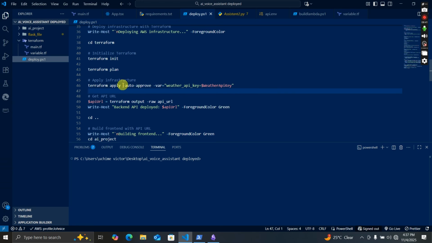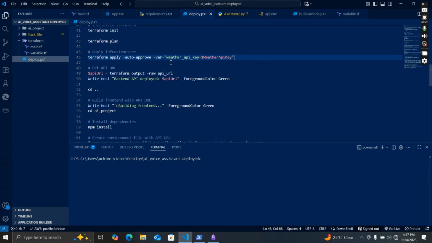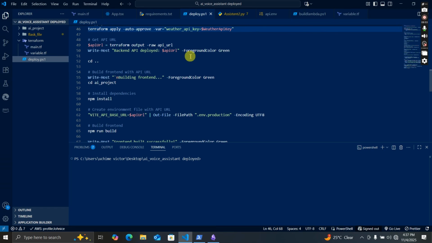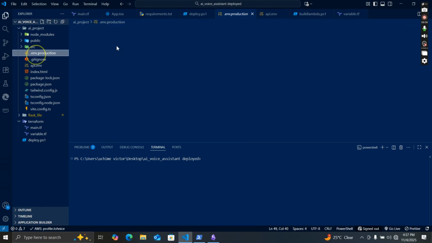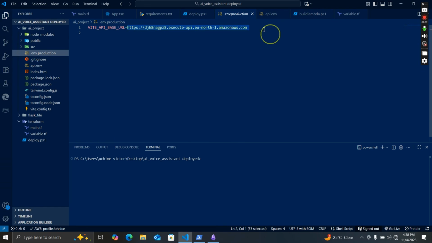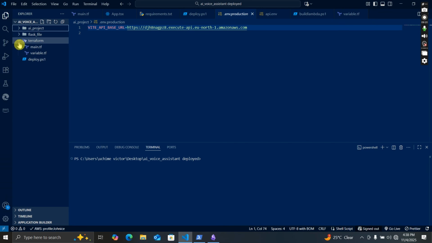As it applies it, it asks for your API key, so you put it there, and then you run it, and then it creates the infrastructure. After it's done, it displays our API gateway URL. After it displays it, we will go into our front end folder, and we replace this with the API gateway URL, which is the place where the front end will be making a request to the backend. I hope I'm not making this so complicated.